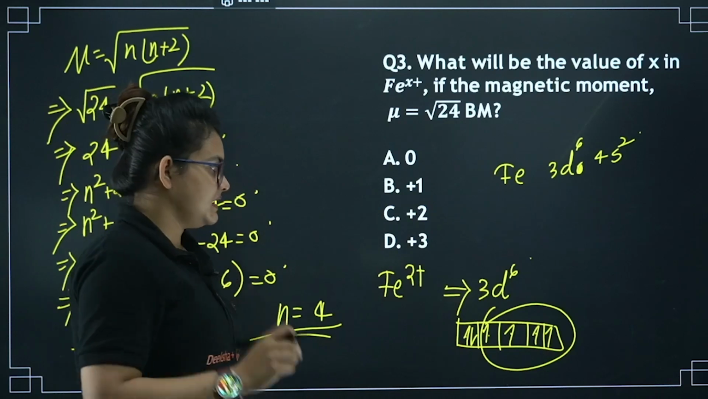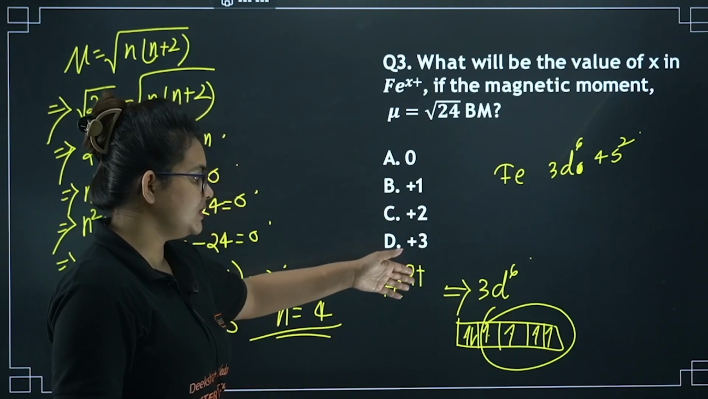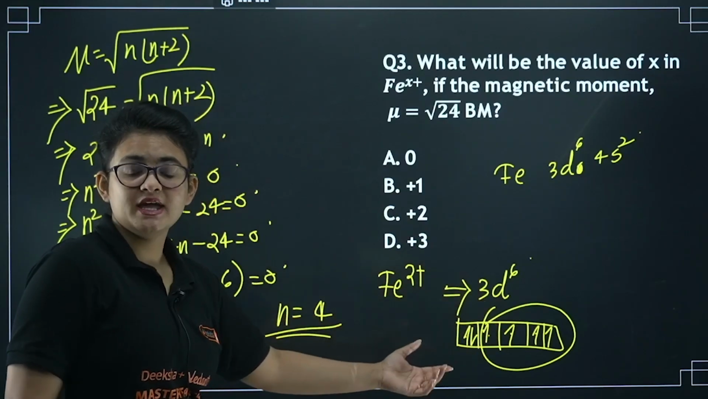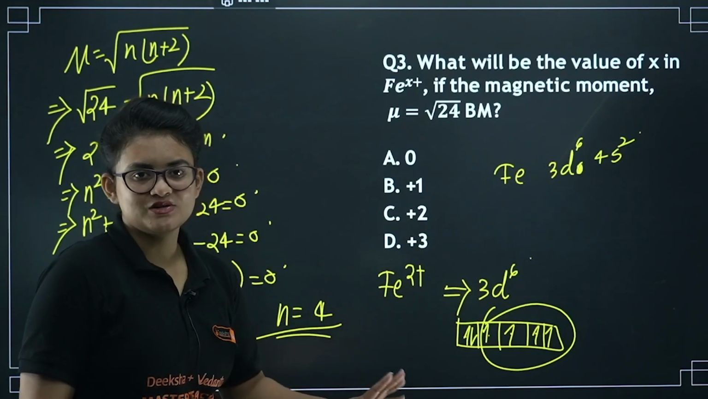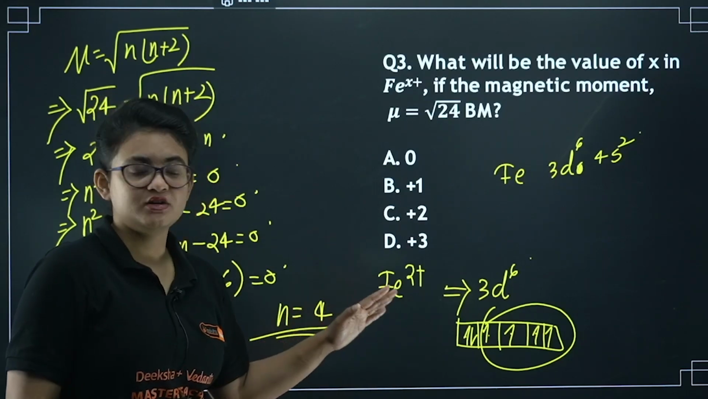Right? Now if you proceed with Fe3+, it will be 3d5, hence you will have a different n value. You will be having n value 5. So that's not gonna be the correct one, right? The n value must be 4. The number of unpaired electrons must be 4.